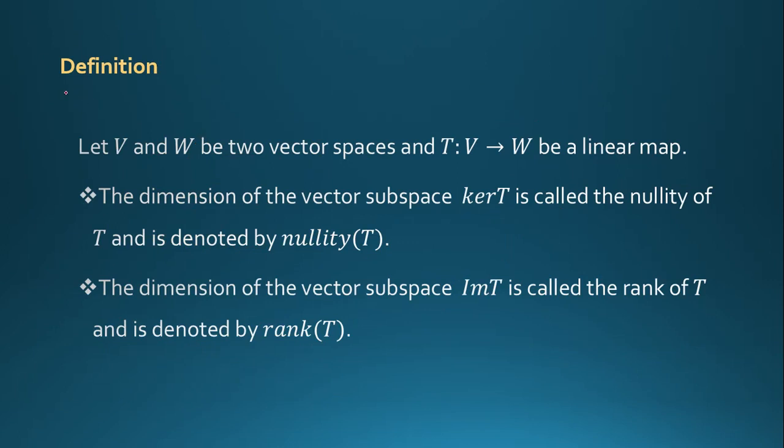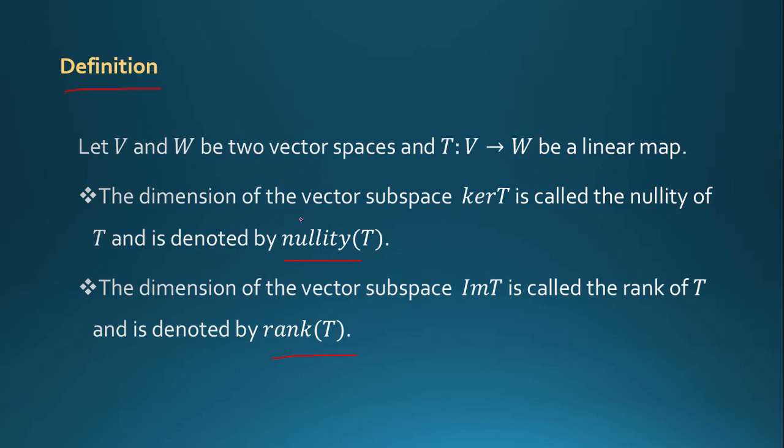Now we see the definition of nullity and rank of T. Let V and W be two vector spaces and T from V to W be a linear map.